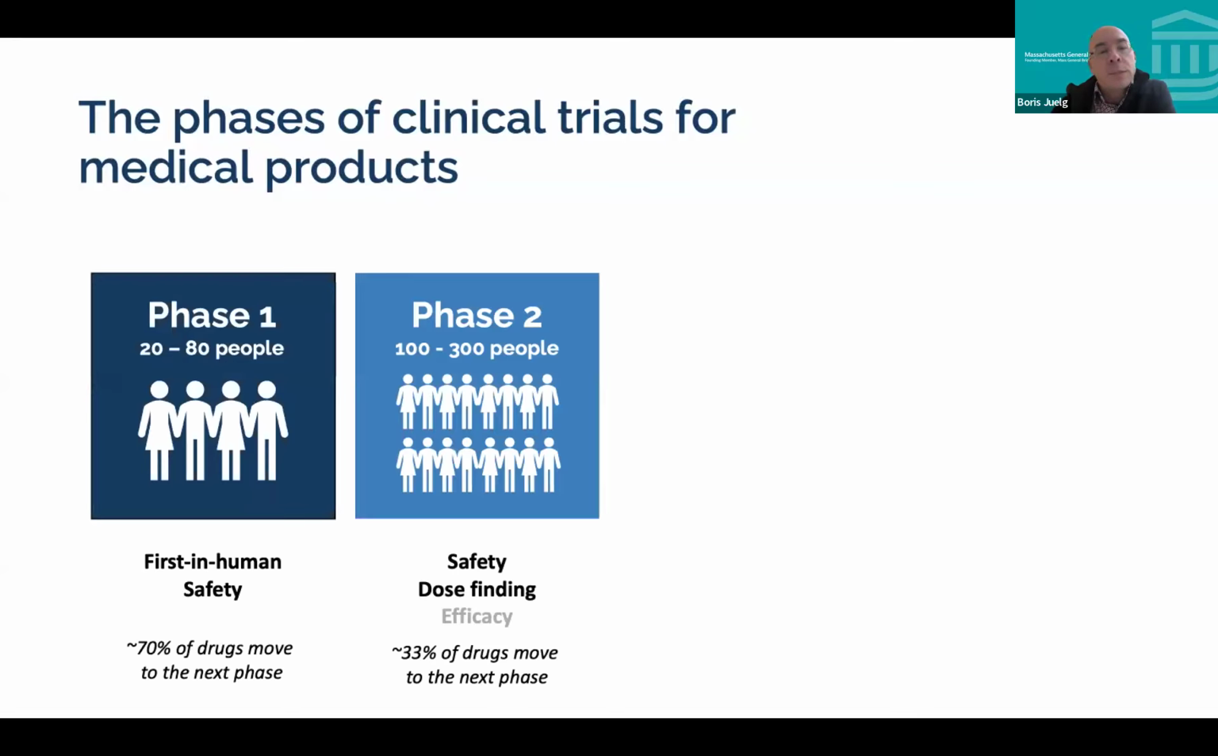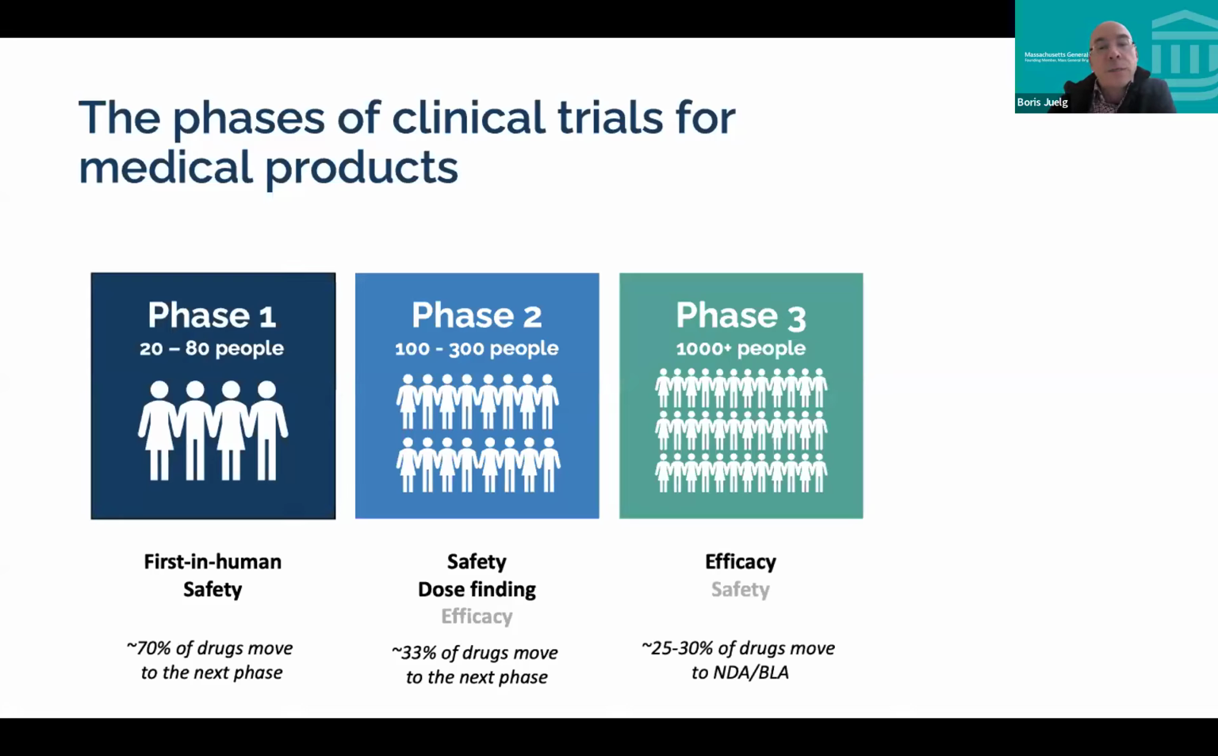The phase 2 now looks at a few hundred people. And there again, one is interested in safety now in a larger group. And often these are dose finding studies. So now you narrow down maybe between 2 or 3 different dose levels or dose regimens. And efficacy sometimes can be assessed, but normally these studies are not fully powered to determine efficacy of your product. And overall, maybe a third of drugs move to the next phase after that. So there's quite a down selection process, as you can see.